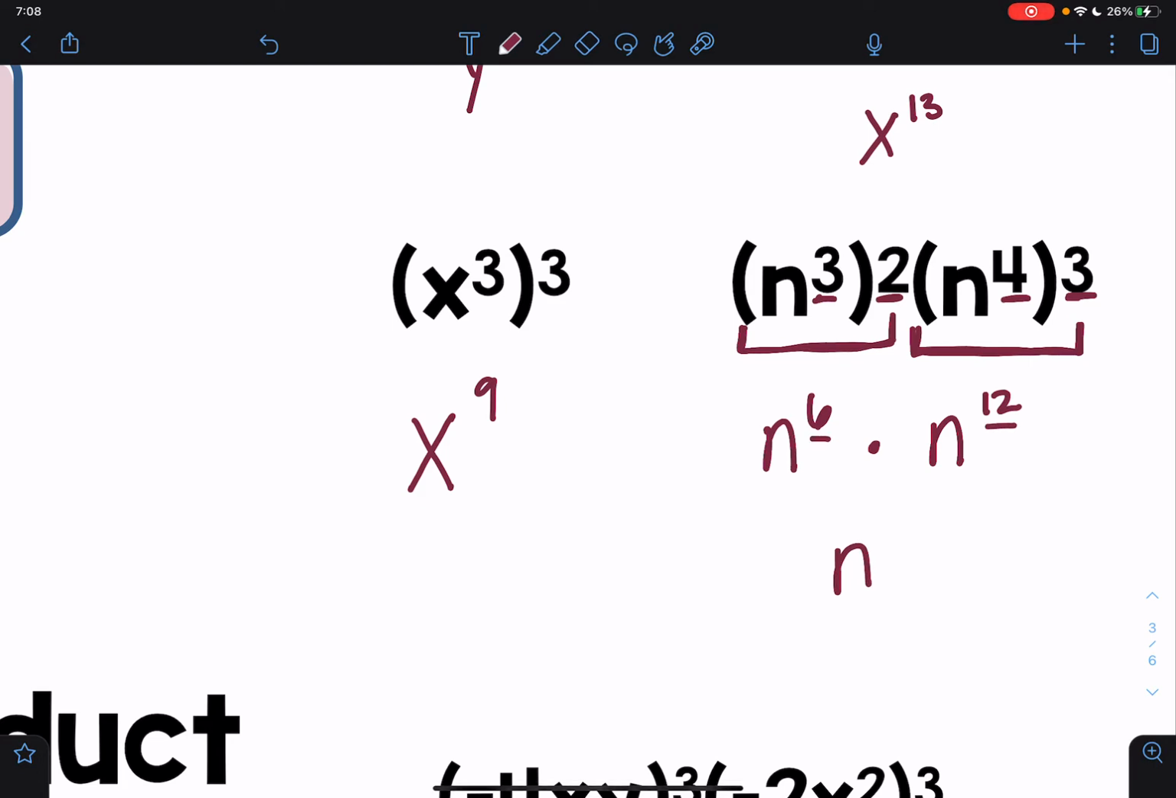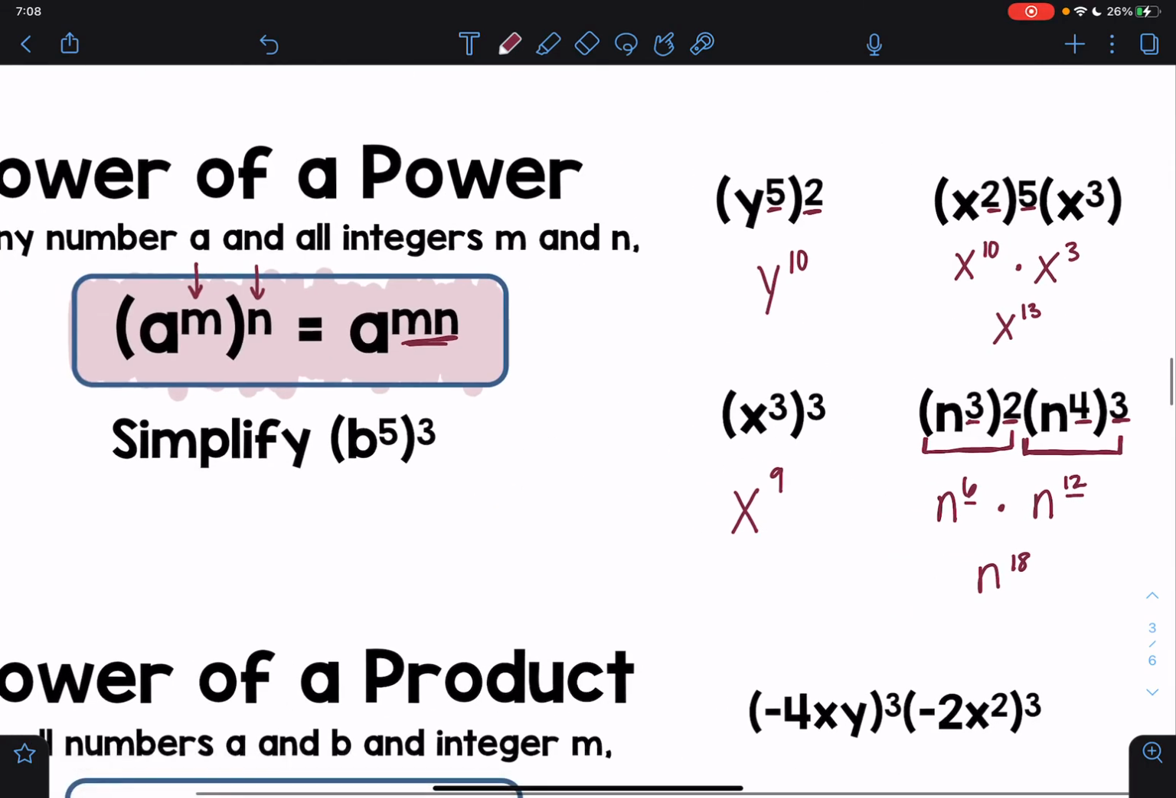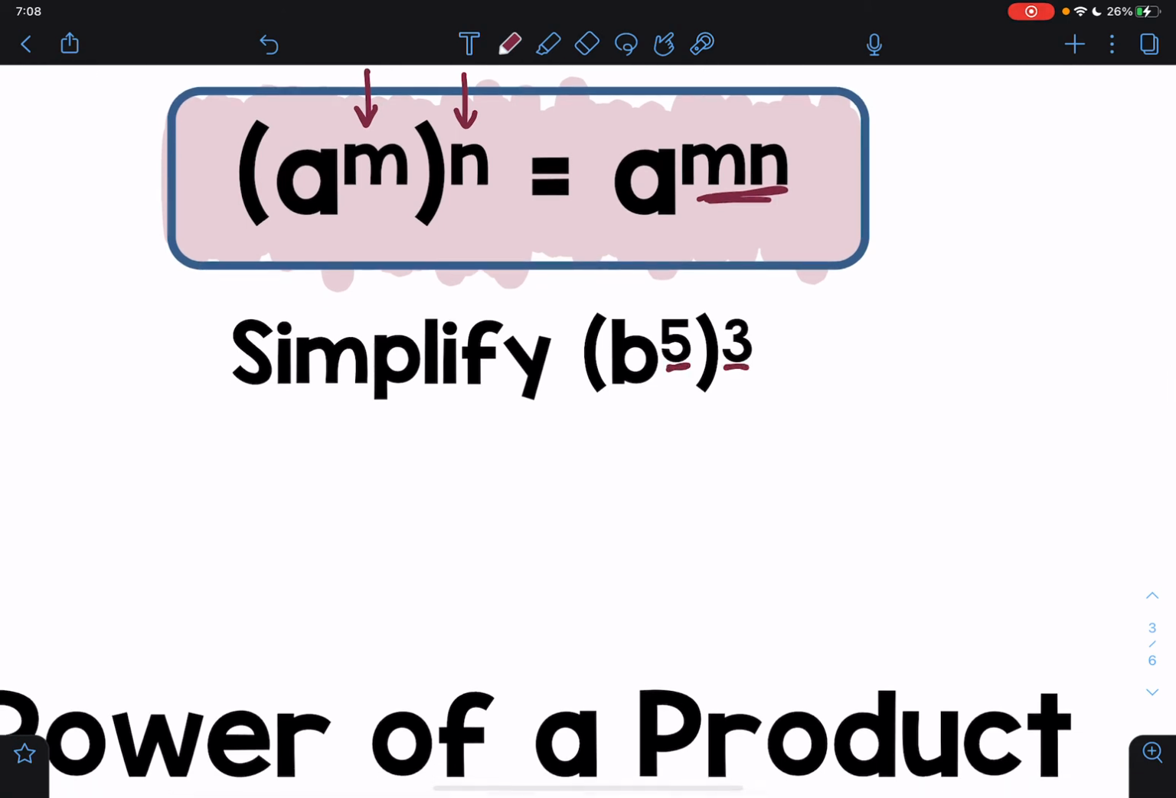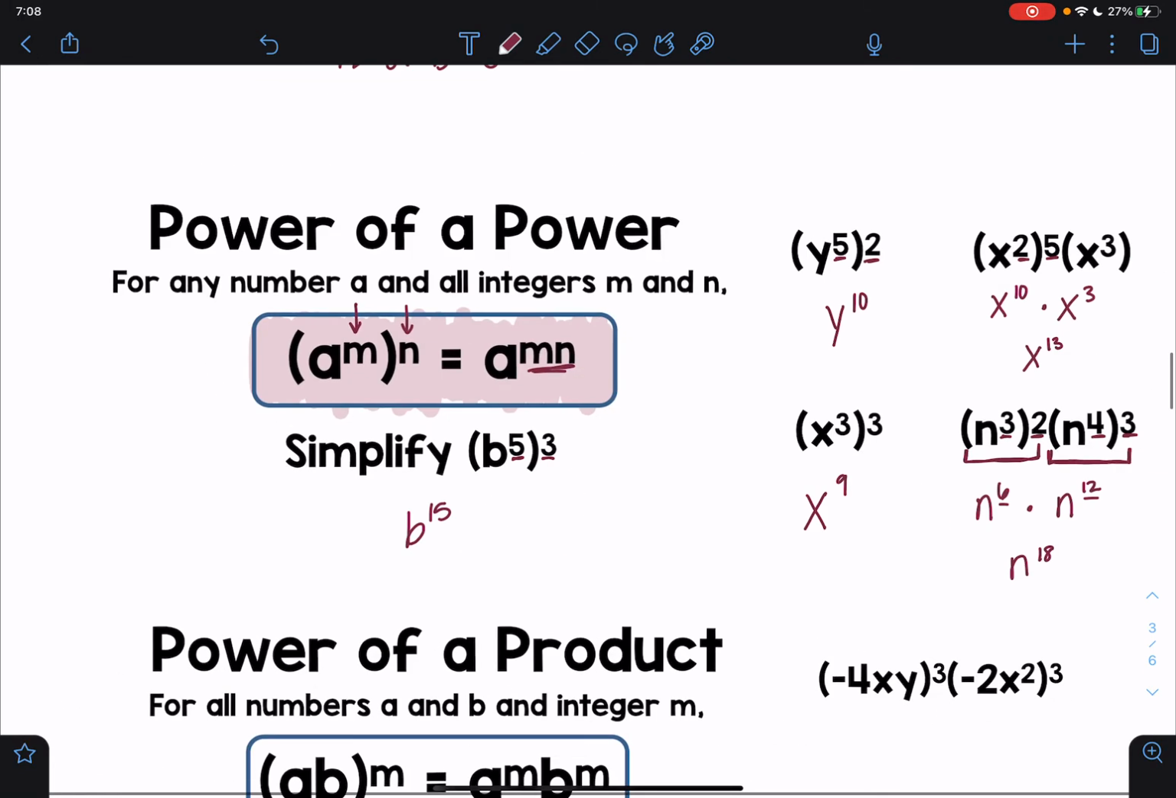Now, those two are being multiplied, so I'm going to add the 6 and the 12. It's not a power to power. So I'm going to say this is n to the 18th power. It's my final answer. Okay, this one right here, same idea. I'm going to simplify, multiply the 5 and the 3 together because it's a power to power situation.